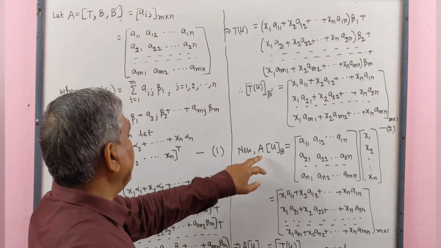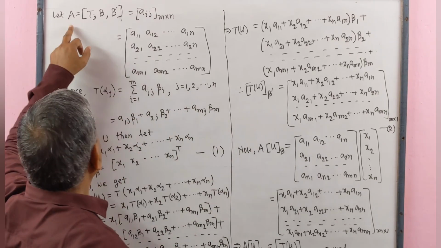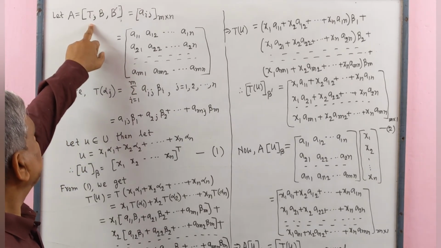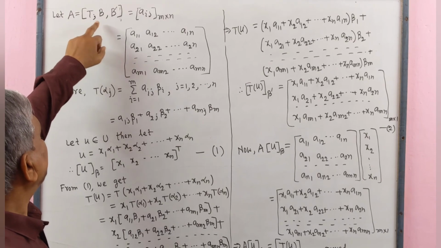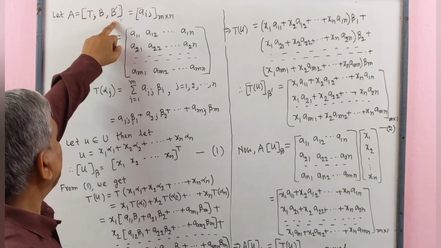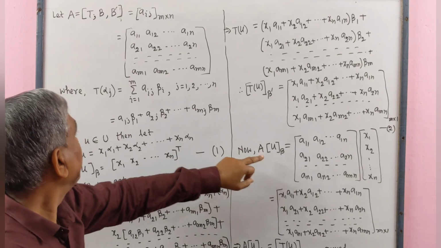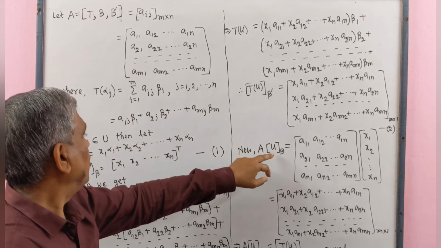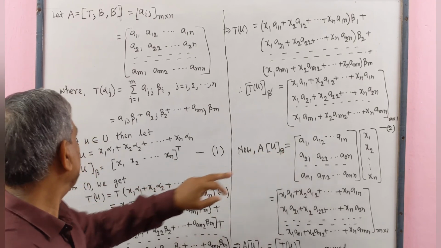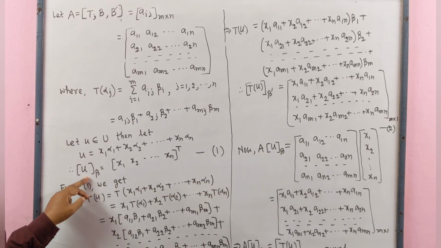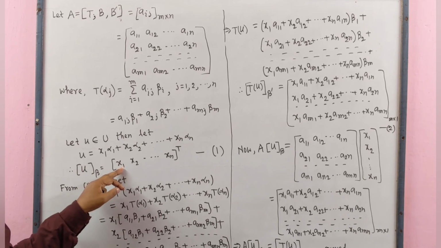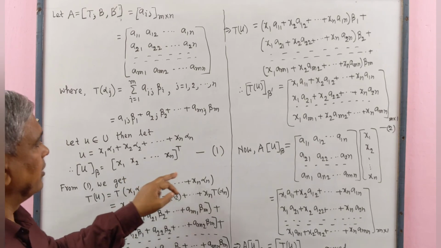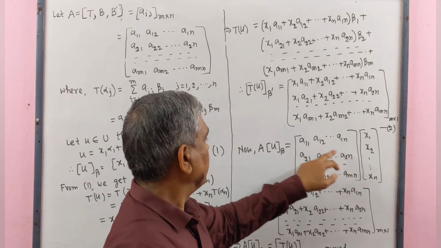Now, this matrix A is the matrix of the linear transformation T with respect to bases B and B'. And the coordinate matrix of u with respect to basis B is the column matrix x1, x2, ..., xn from number 1.